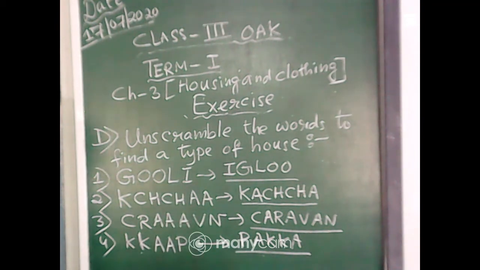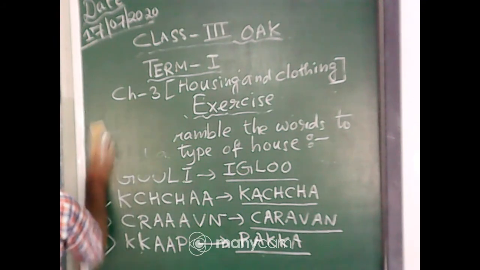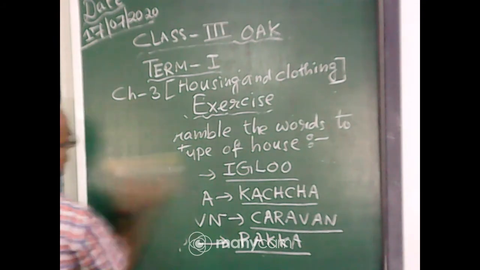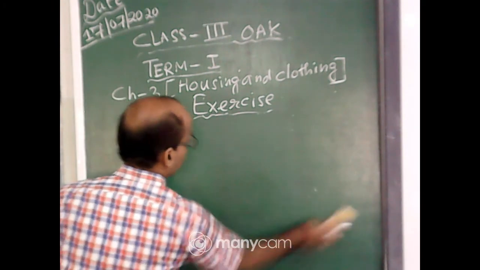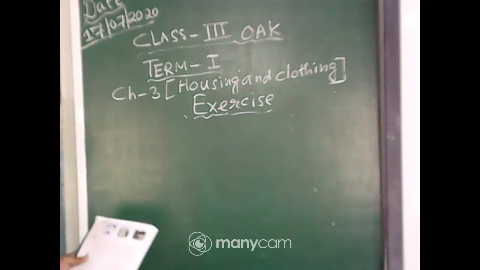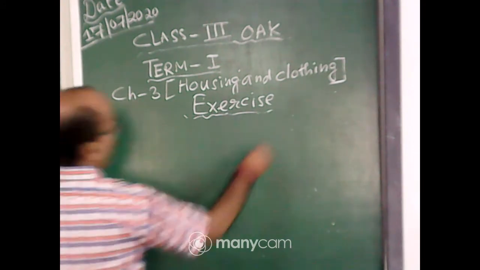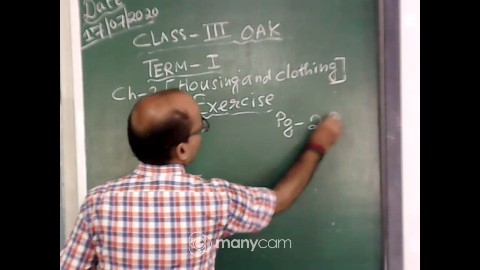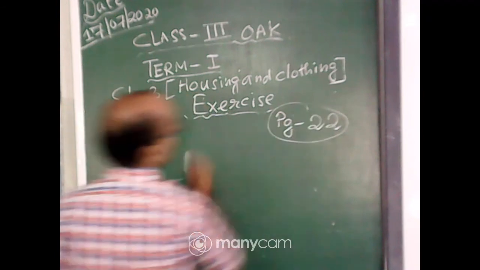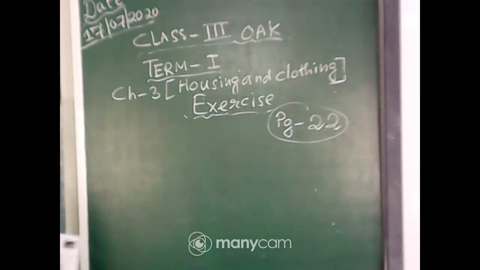Let us move to page number 22. All of you please see page number 22.